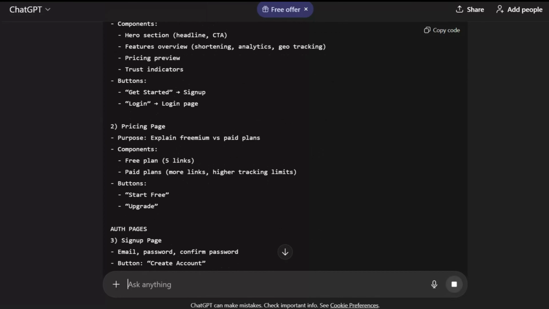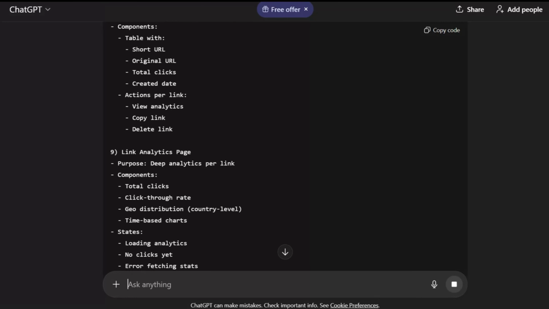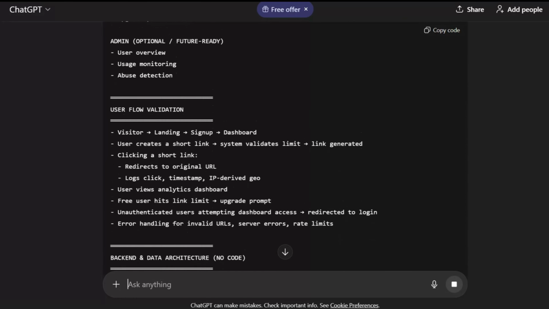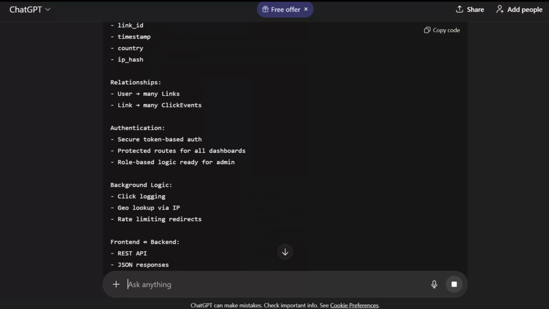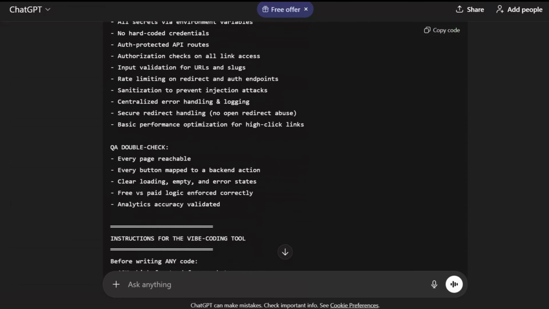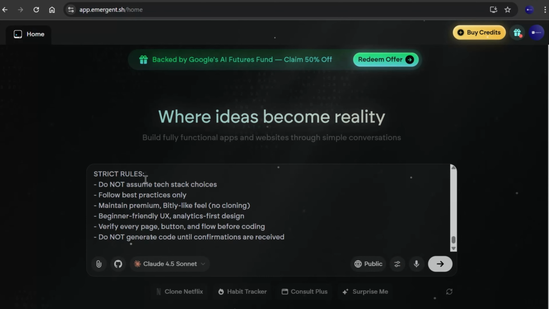Once that's done, ChatGPT gives you something valuable, not code, not a half-baked app, a gold standard prompt. It outlines the pages, the dashboard, the logic, even how the backend should behave. This is the prompt we're about to take into Emergent AI, and that's where things start getting real. Now copy the goldmine prompt and paste it into the Emergent AI chat box.